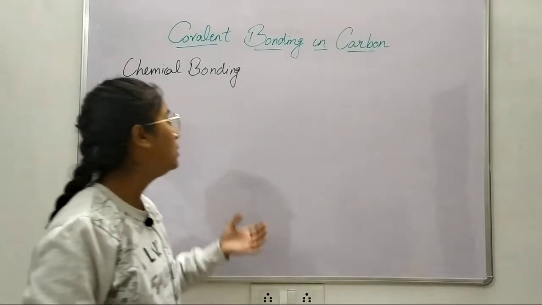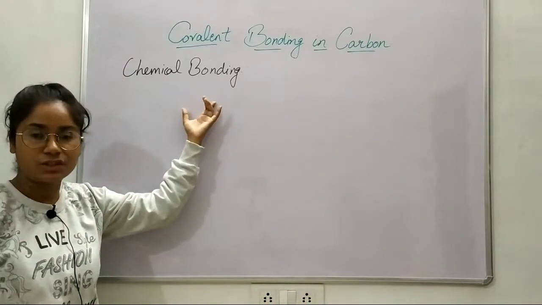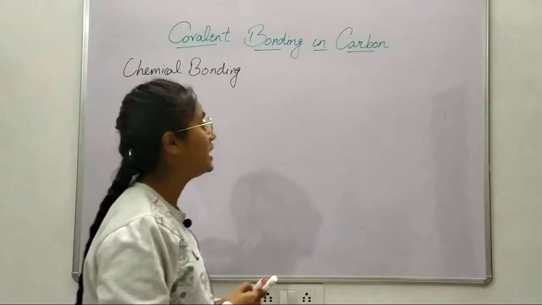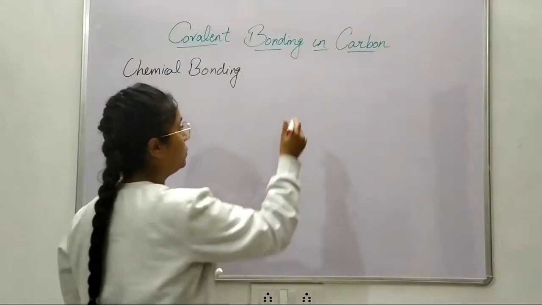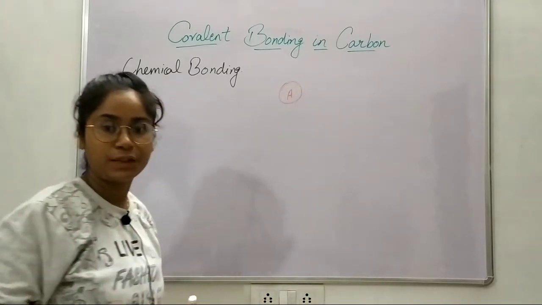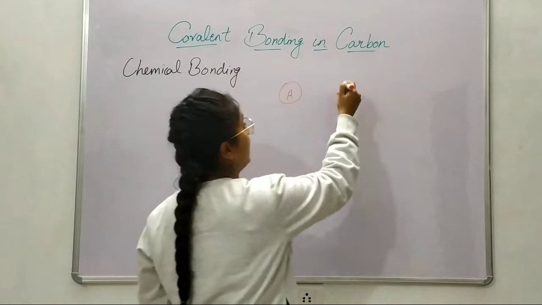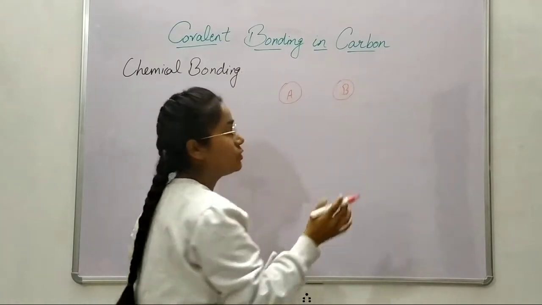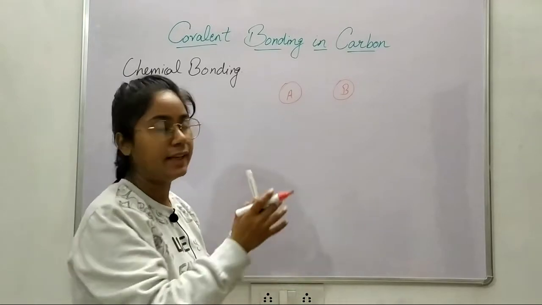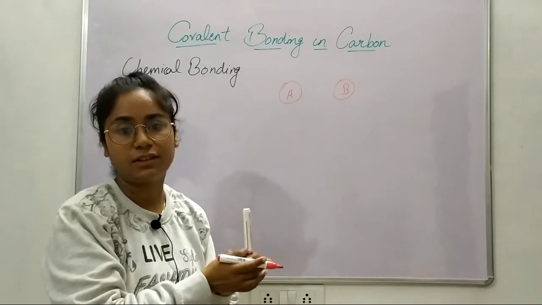Whenever a chemical reaction is going on, what is a chemical reaction? Let us assume we have an atom A and an atom B, and these two are taking part in a chemical reaction.